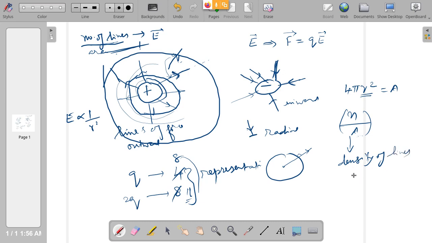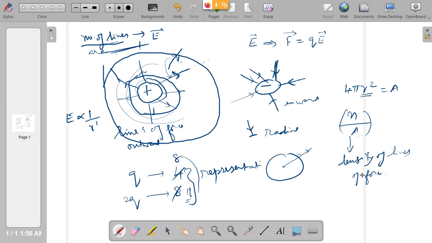So far we have used the word lines of force. So now flux is nothing different from this. Electric flux means it is exactly the same. Electric flux tells us how many lines, let us say, or what is the density of lines that are coming out of a charge. That is called electric flux.